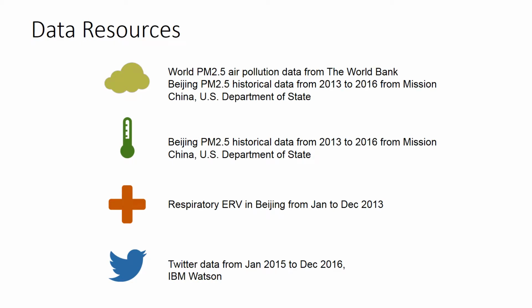First, we need to gather the data. Air pollution and temperature data were sourced from the World Bank and from the U.S. Department of State Air Quality Monitoring Program called Mission China. Daily counts of respiratory emergency room visits were obtained from 10 general hospitals located in the urban areas of Beijing, as reported by Xu and colleagues in April 2016. Twitter data was obtained through IBM Watson's Social Analytics module.